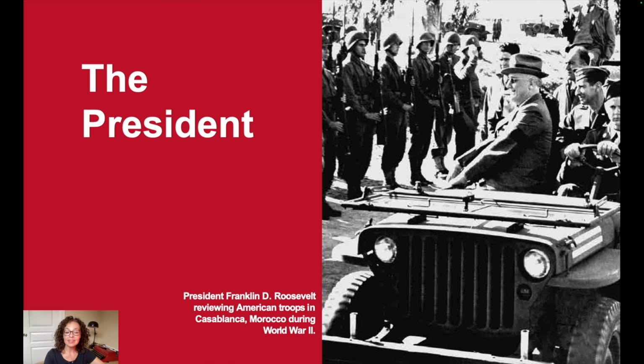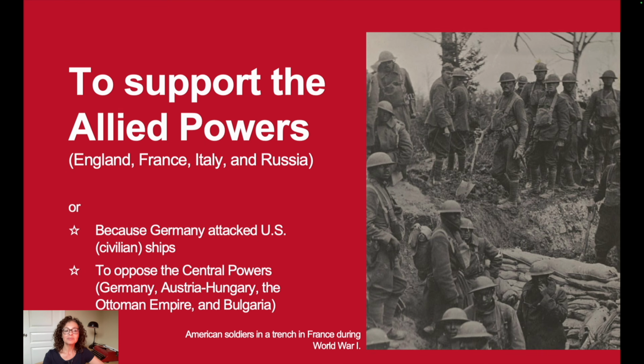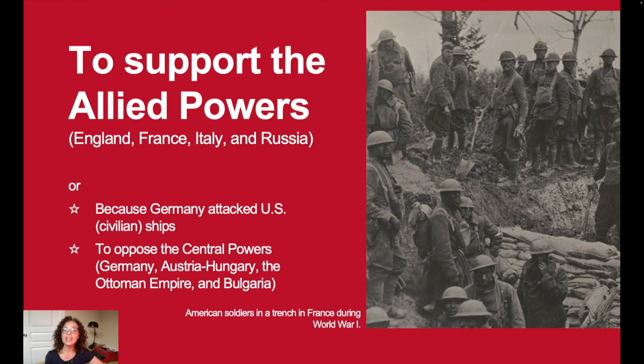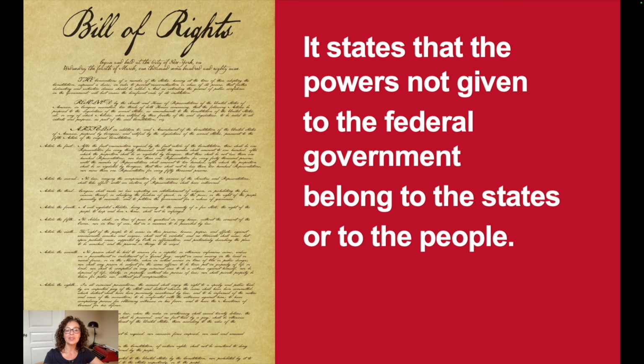The President. Why did the United States enter World War I? To support the Allied powers. What is the purpose of the 10th Amendment? The 10th Amendment states that the powers not given to the federal government belong to the states or to the people.